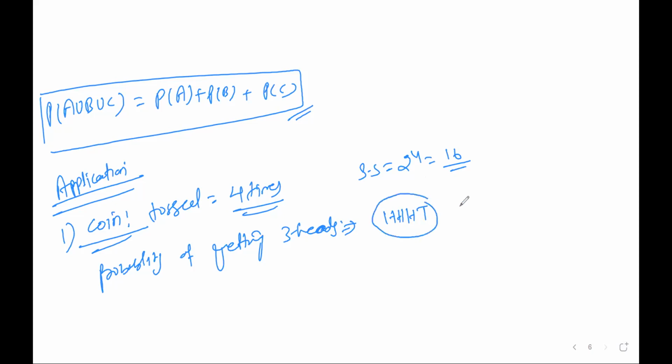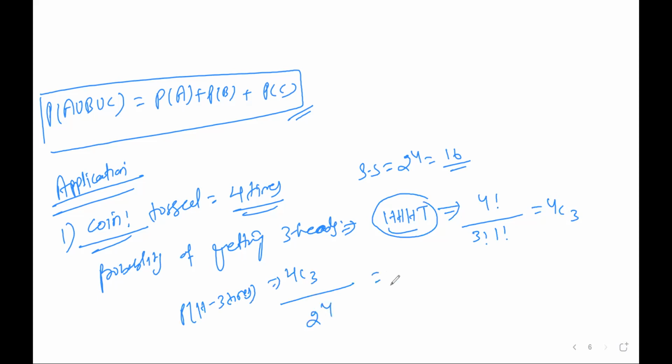Now, in how many ways can you arrange this? There are 4 letters, so you can arrange them in 4 factorial, and there are 3 heads, so 3 factorial, and 1 tail means 1 factorial. This is written as 4C3. Whenever you want the probability of getting 3 heads, always apply the combination. So the probability of getting 3 heads is 4C3 divided by 2 raised to 4. The value of 4C3 is 4 and 2 raised to 4 is 16. So 1 by 4 is the right answer.